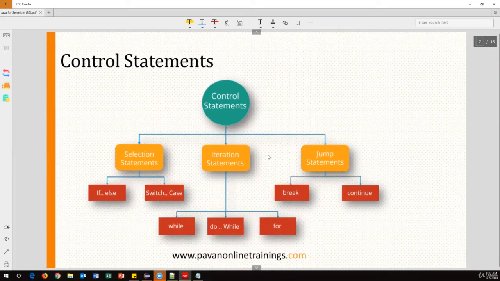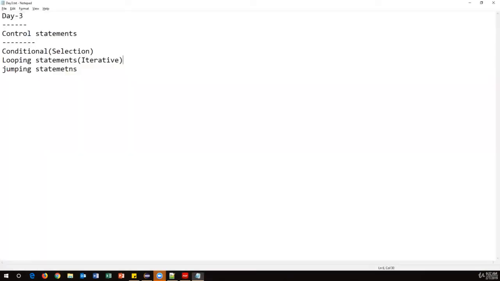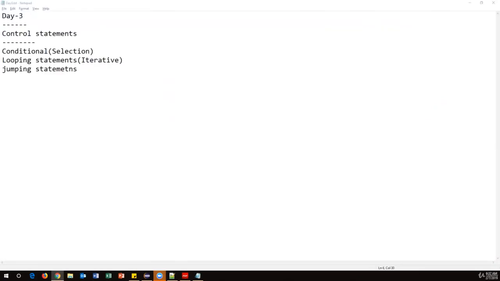These are all called control statements because they control the execution of your program. Sometimes you have 10 lines of code, and certain lines you have to execute based upon a certain condition. If the condition is true, you execute some set of lines, or if the condition is false, you execute another set of lines. In those situations, we can use conditional statements.